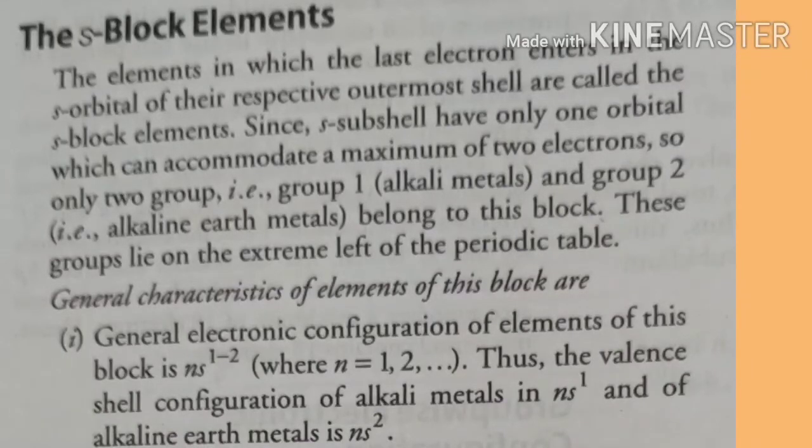All the metals which are placed in the first group have only one electron in the outermost shell. They are called alkali metals. And the metals which are placed in group number 2 are called alkaline earth metals. And all these elements have two electrons in their outermost shell. That is related to their electronic configuration. All the elements which are placed in the same group have the same electronic configuration.